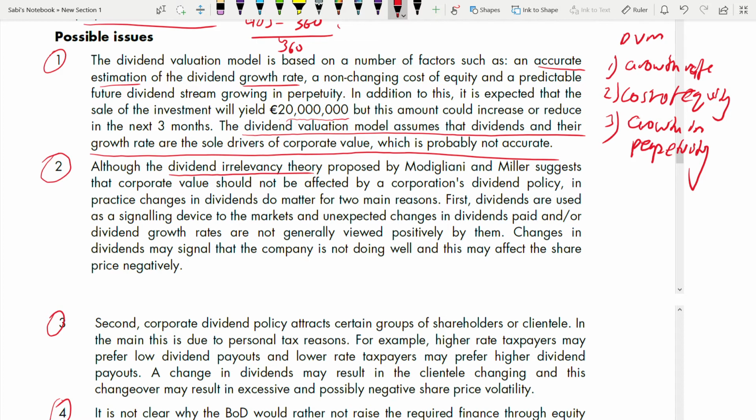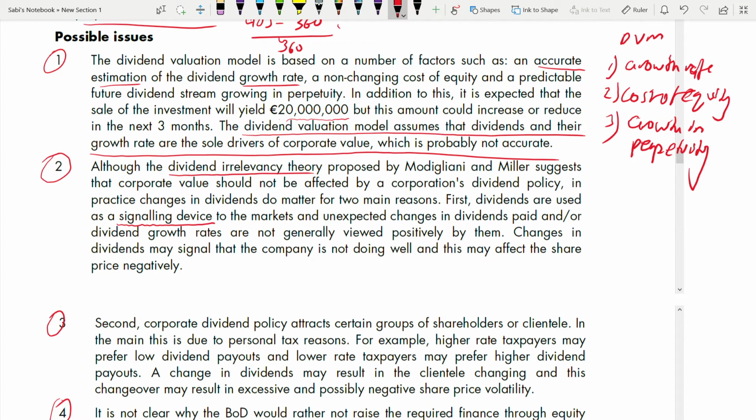Okay. In practice, changes in dividends matter for 2 main reasons. First, dividends are used as a signaling device to the market. For the signaling device, you are getting 1 mark. We saw that in the marking scheme. That's why I first took you through the marking scheme before explaining the issues. So first, dividends are used as a signaling device.